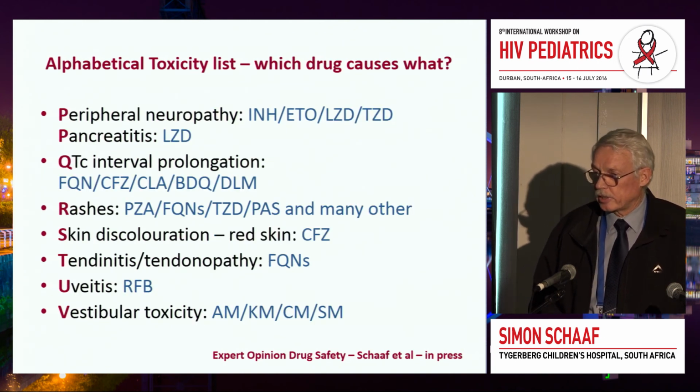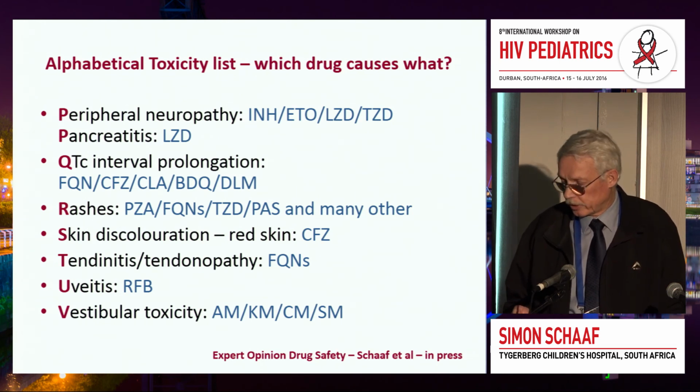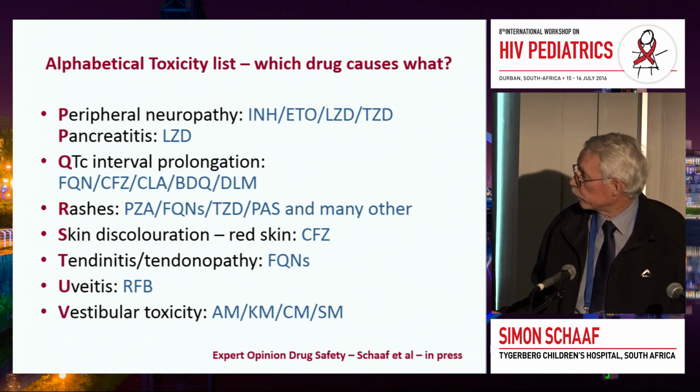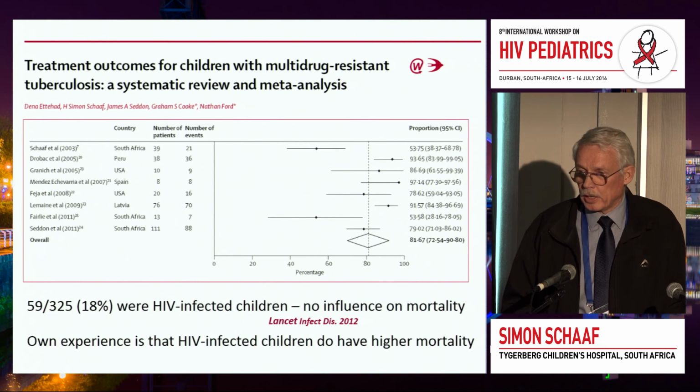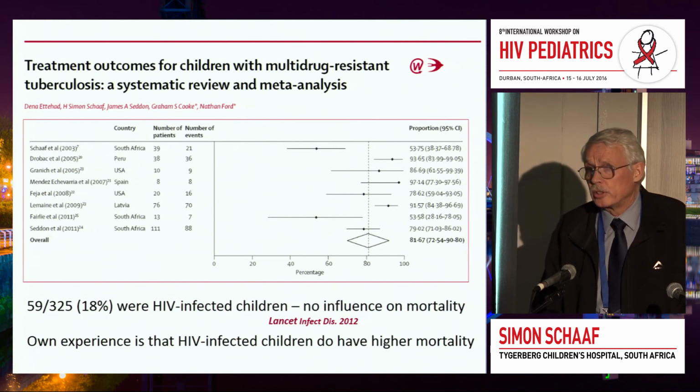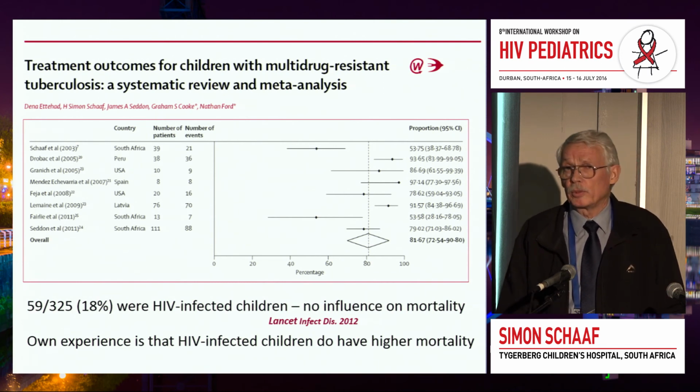And this is just the last slide. And actually, tendonitis is a very rare problem in children. We've not seen this in children, but just to be aware of this. The outcomes in children are actually quite good when we treat them. Even with XDR TB, we have very good outcomes.